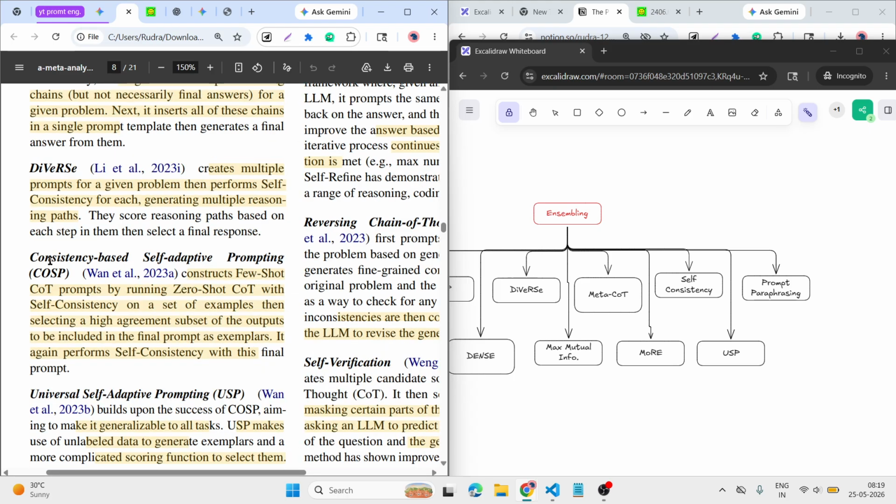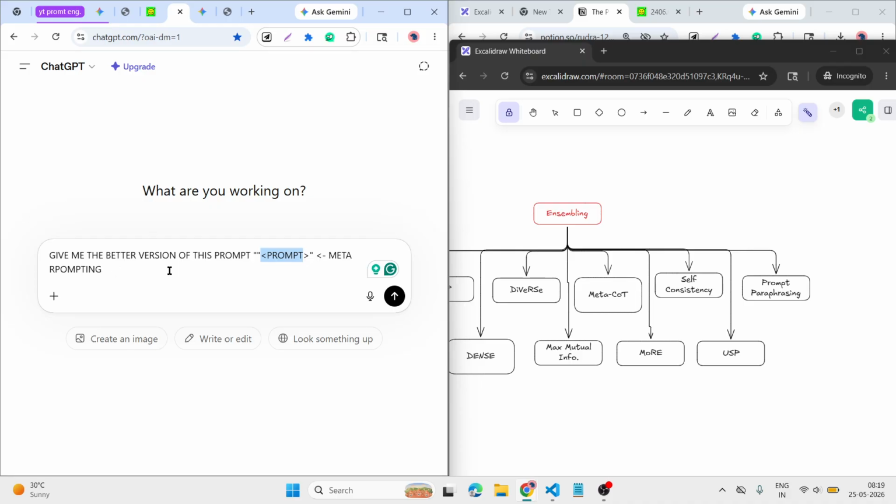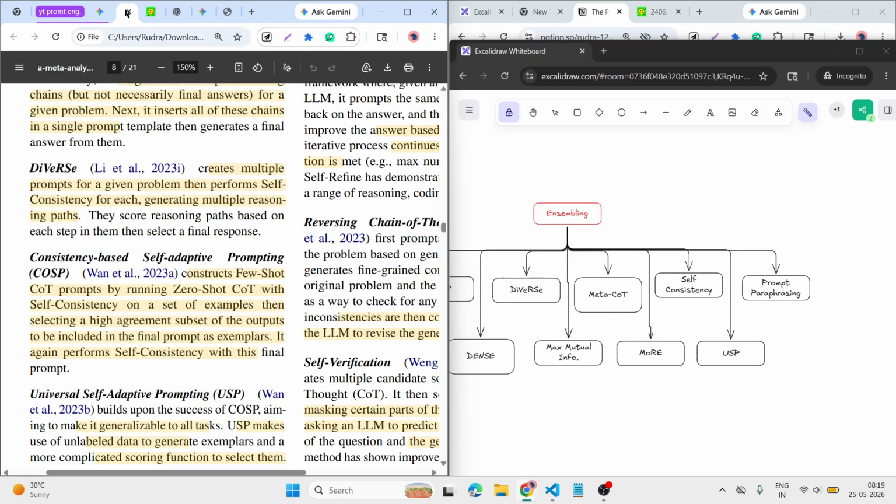Similarly, consistency based self adaptive prompting. If you notice in GPT, I give one example, then after that I give a thumbs up, then it automatically adapts to our style, and after the chat it understands our formatting.